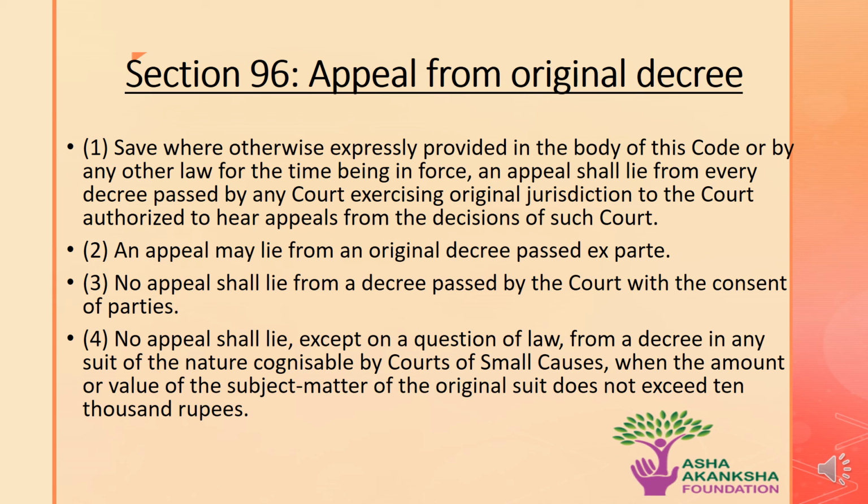Clause 3: no appeal shall lie from a decree passed by the court with the consent of the parties. And clause 4: no appeal shall lie except on a question of law from the decree in any suit of the nature cognizable by the court of small causes, when the amount or value of the subject matter of the original suit does not exceed 10,000 rupees.